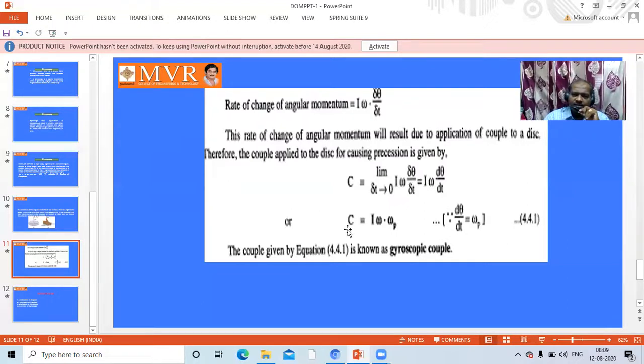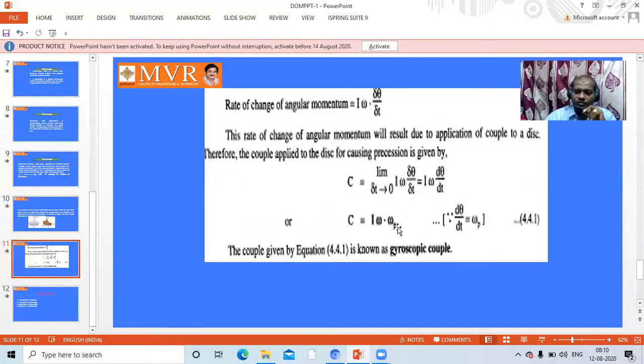So that means C is equal to I into omega p. Omega p is nothing but precession velocity. It depends upon the following factors: the velocity of the vehicle and the radius of curvature. So omega p is equal to V by R. I will explain it in the next slide in the coming classes.